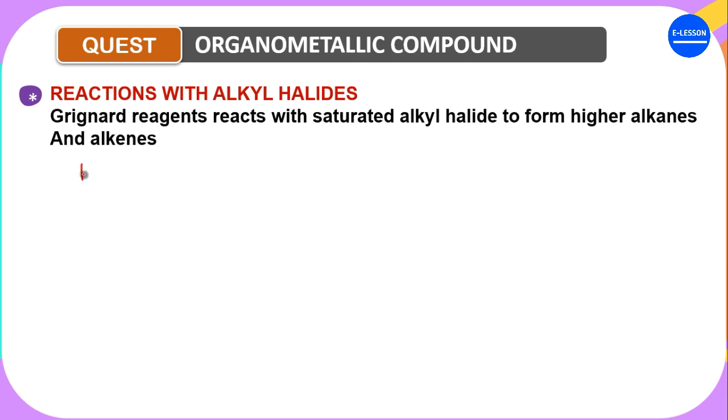If you have something like H3C, this is methyl, magnesium iodide. Now, if you react it with, let's say, something like CH3, CH2, and then Br.